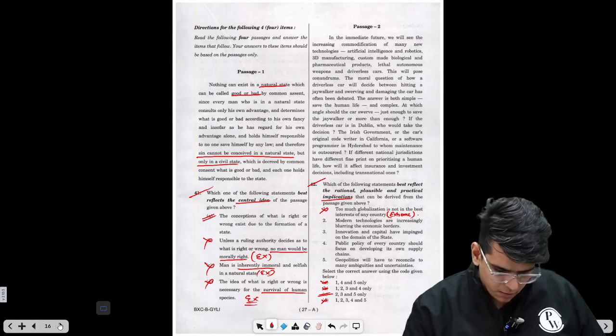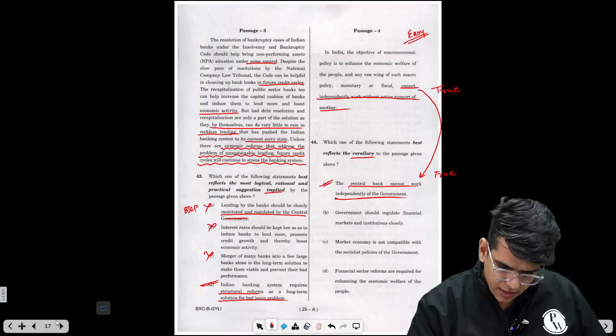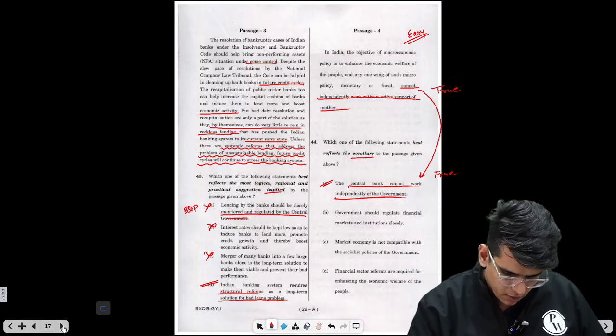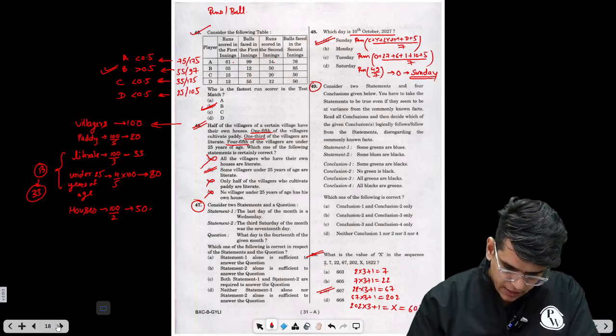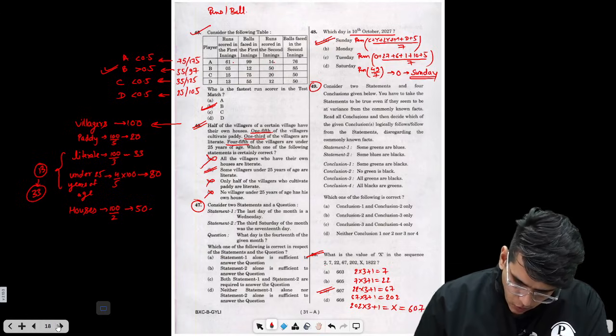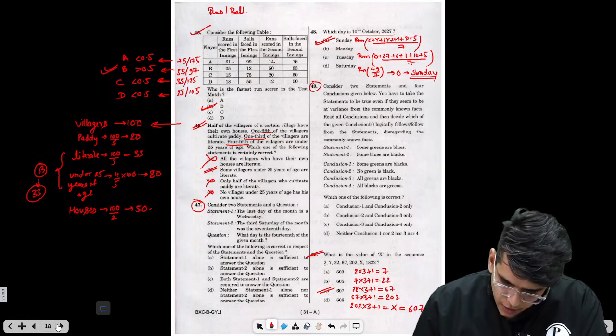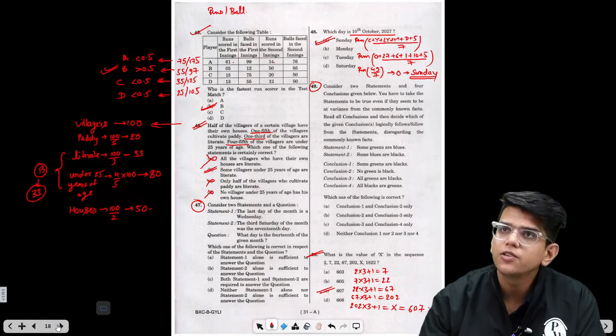Here we have attempted both the questions. Then here also we have attempted both the questions. Here we have solved 45, 46. We have left 47. We have done 48. We have left 49. So let's solve the 49th question first.